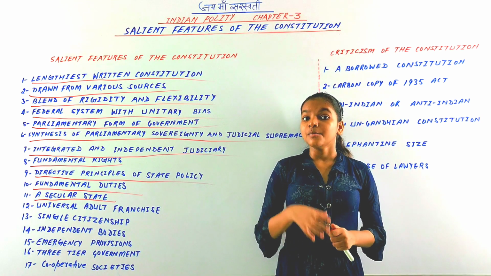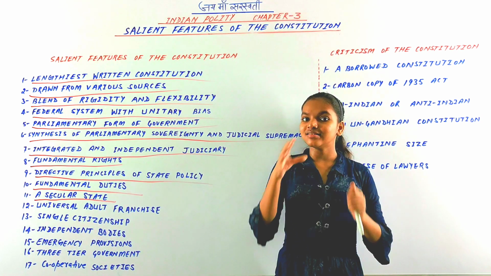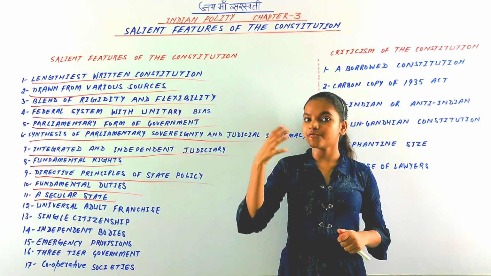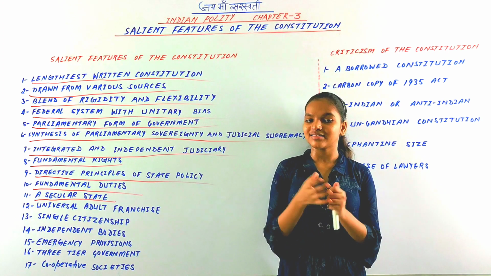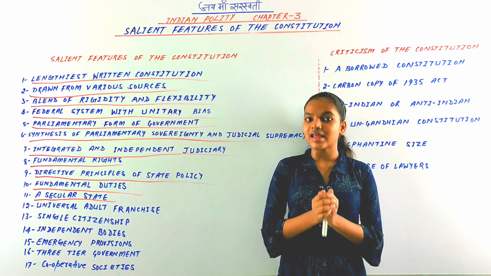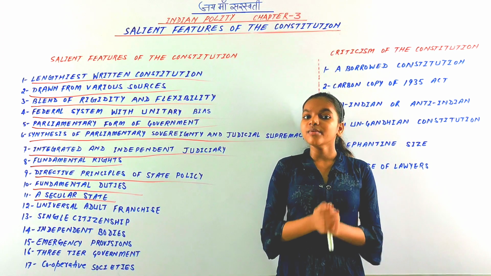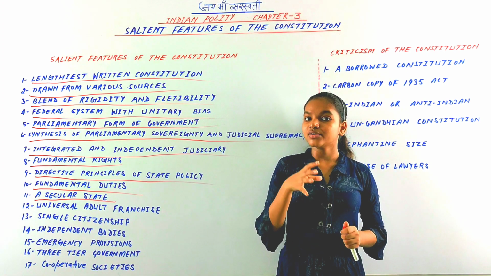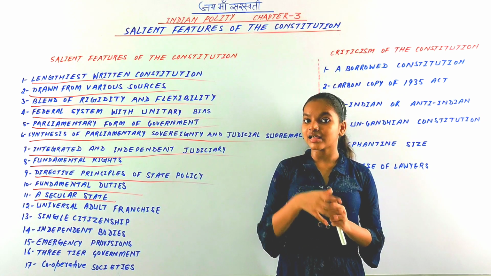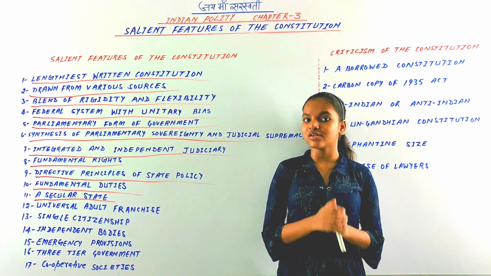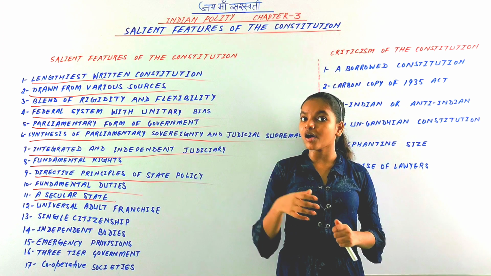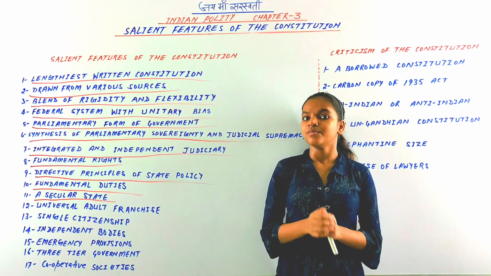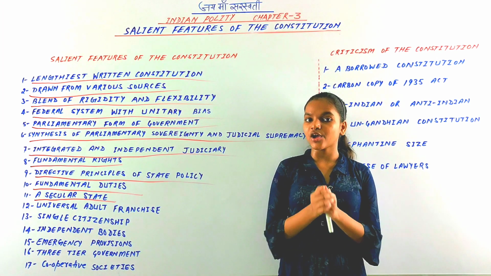Second, the preamble provides to all citizens of India liberty of faith, belief, worship, etc. Third, the government of India shall not deny any person equality before law and equality of protection if their fundamental rights are violated.